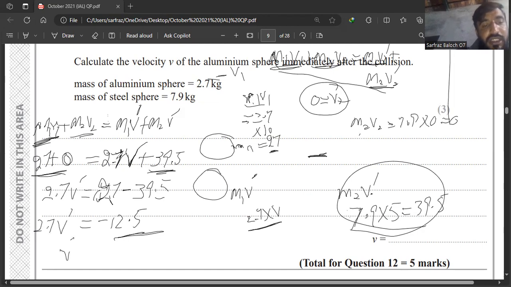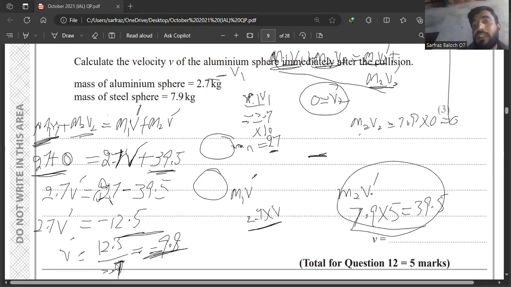We need only v dash, so we will divide 12.5 by 2.7, and the answer will be minus 9.8. This minus sign in the answer shows that the aluminium ball will be moving in the opposite direction to the steel ball.